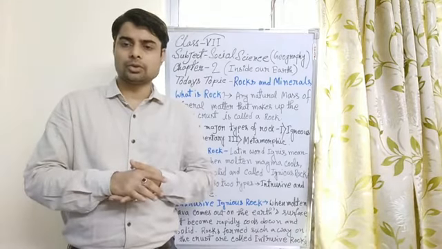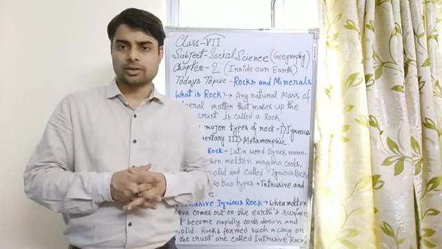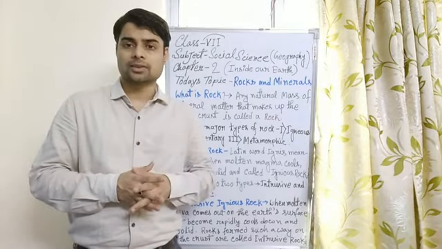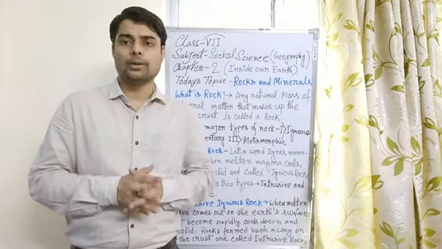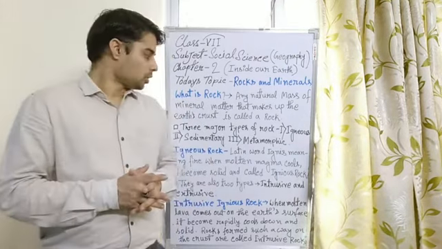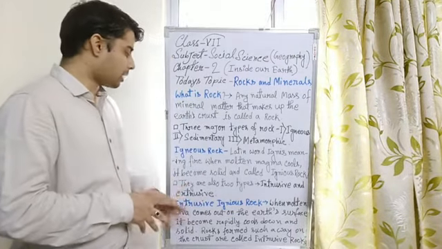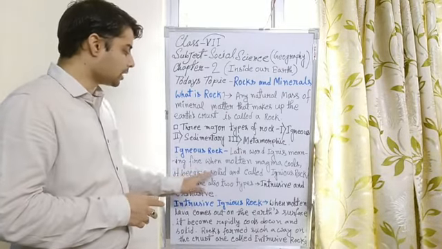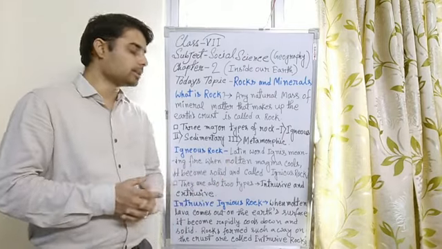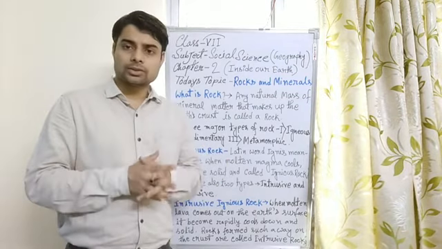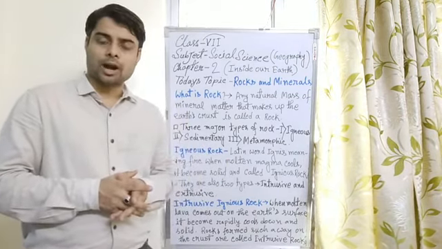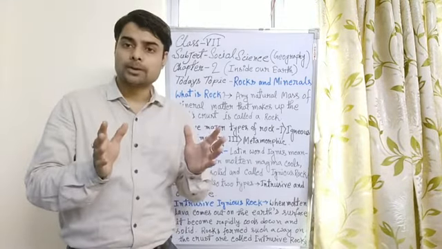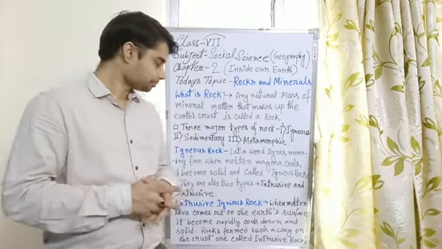Those channels full of molten metals mixed with gases and other minerals are called magma. When molten magma comes out, cools and becomes solid, it is called igneous rock.